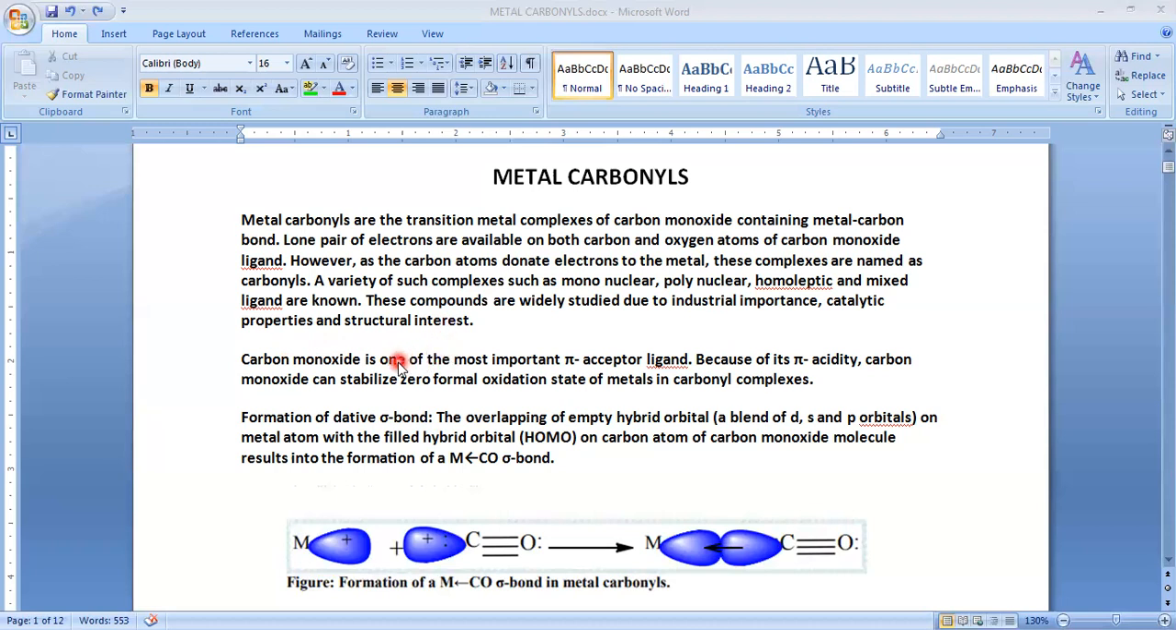Next, carbon monoxide is one of the most important pi acceptors. So here, see, one more thing.